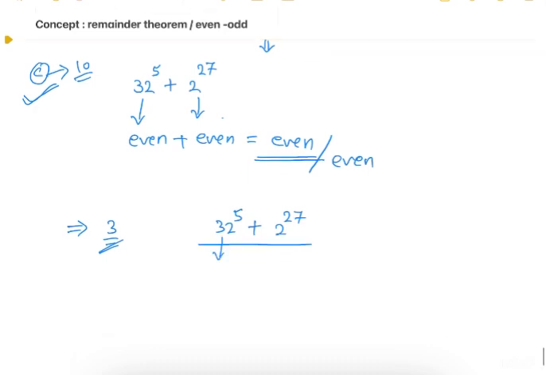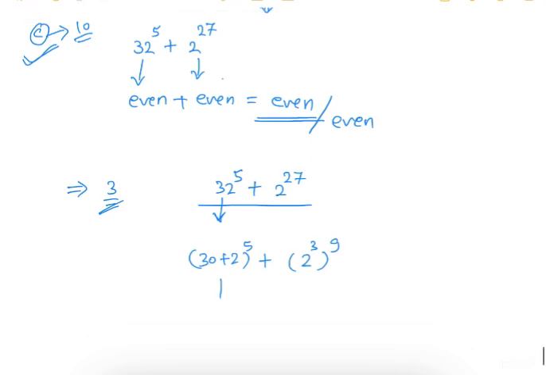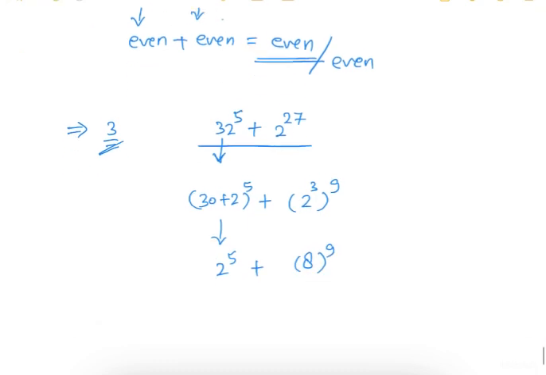From 32 to the power 5, what can we write? 30 plus 2 to the power 5, and this as 2 to the power 3, cubed, and 9. From here we will get 2 to the power 5, and from here 8 to the power 9.